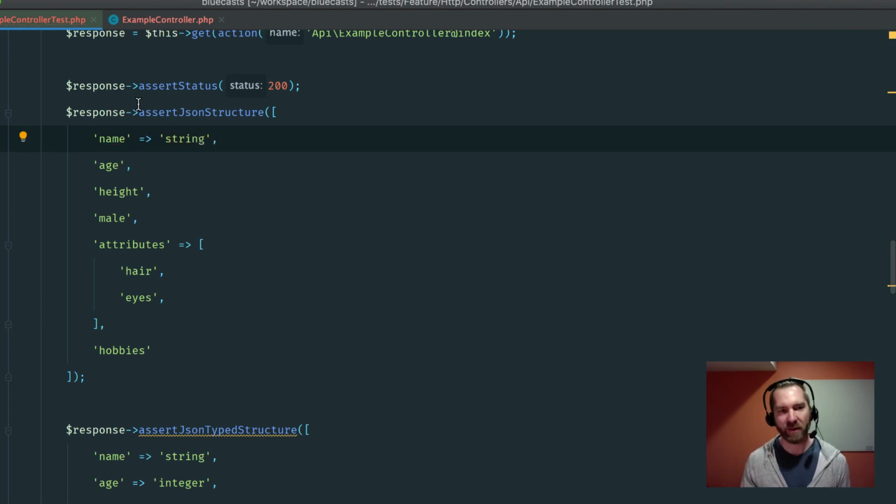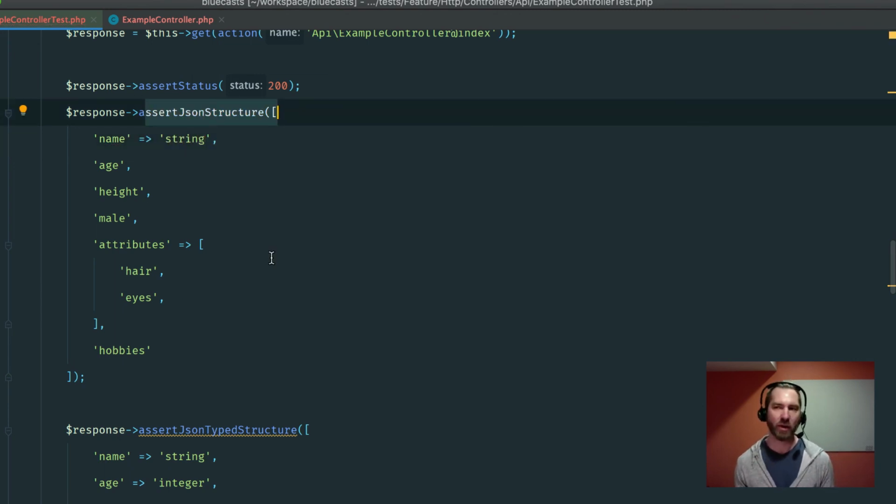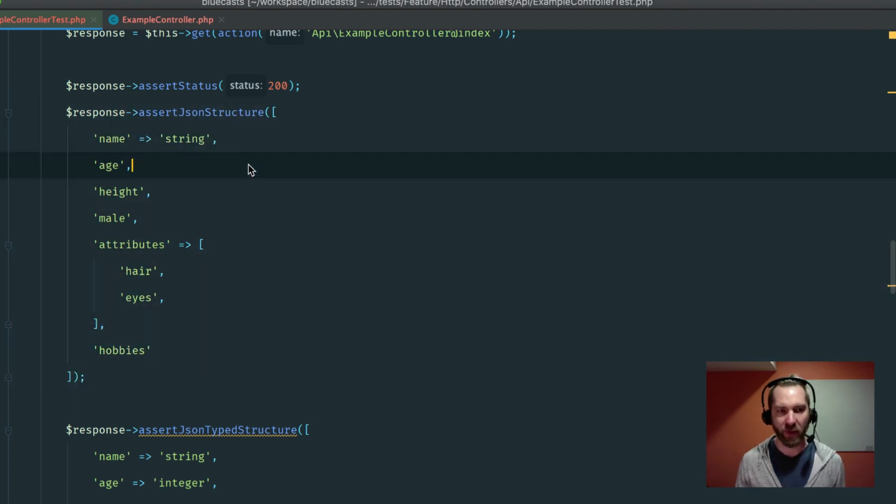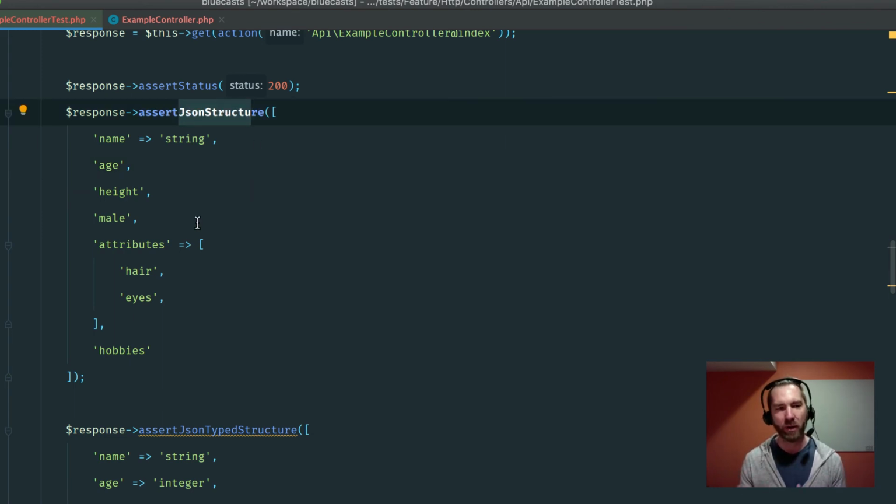In my mind, this makes total sense for assertJsonTypedStructure to do this. It would be very easy to say, look, if we have key value pairs, then the keys are the keys and the values are the expected types. This would be the best of both worlds. Is it a lot more like objects and so forth? Yeah, but there's really no reason that assertJsonTypedStructure couldn't allow for both of these patterns, and be pretty flexible in that way.